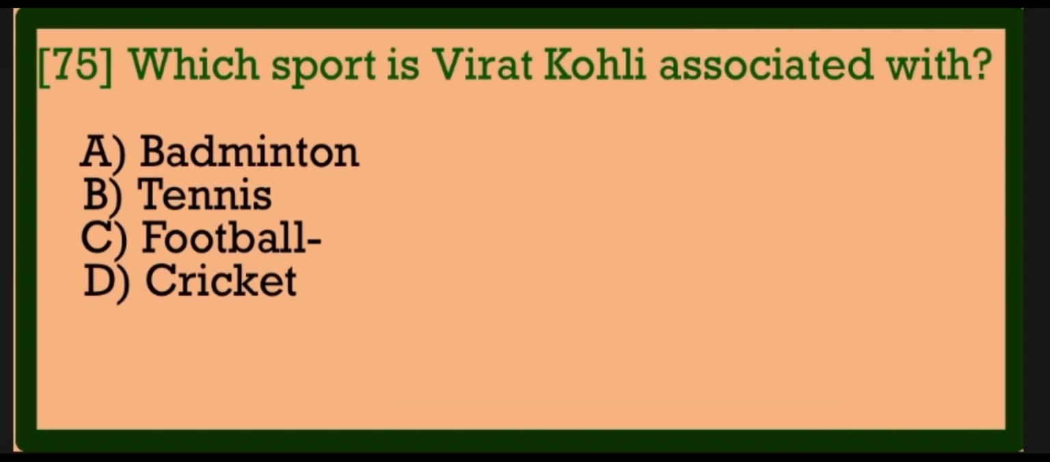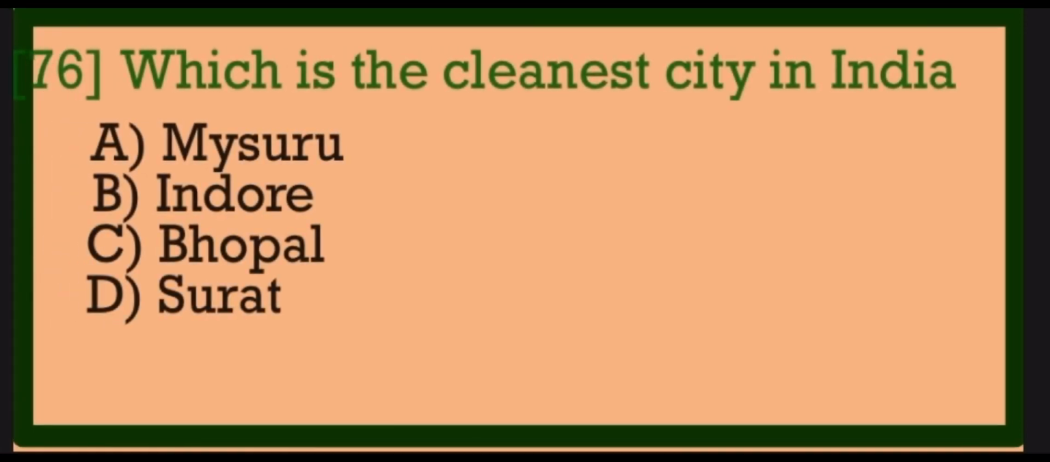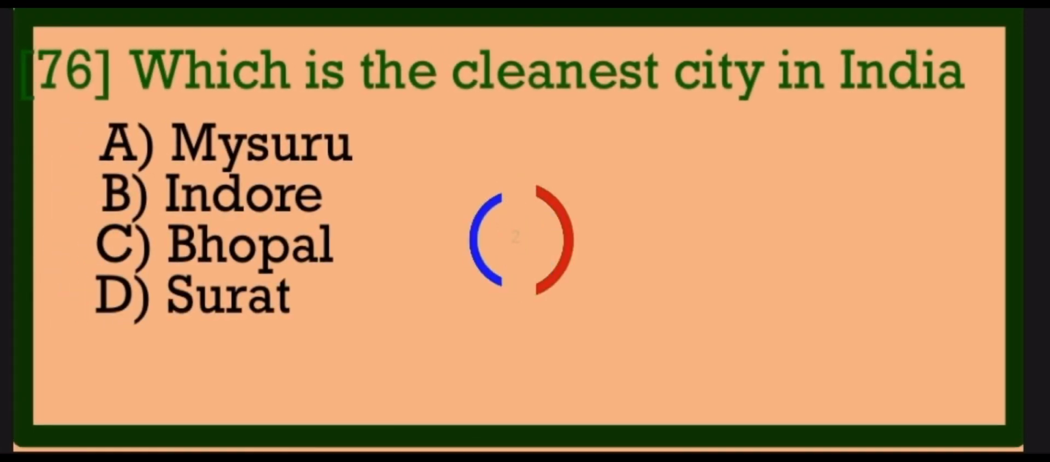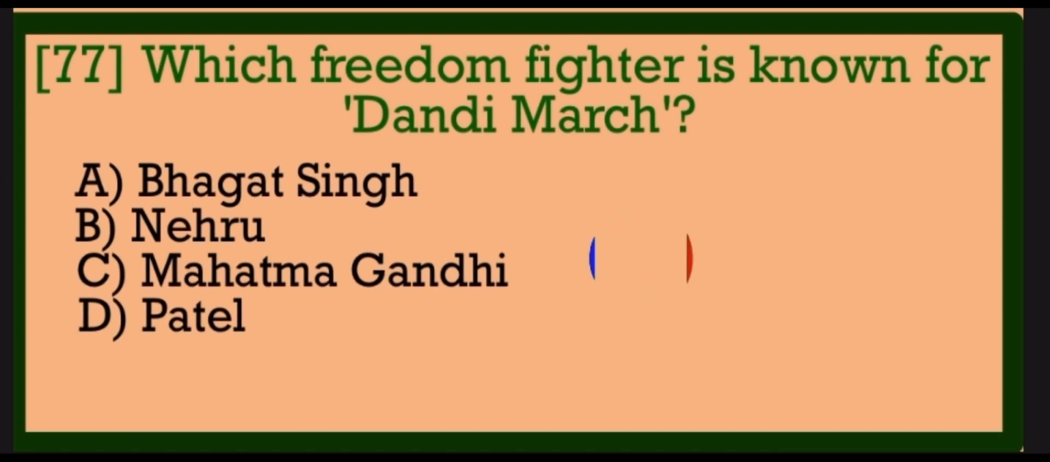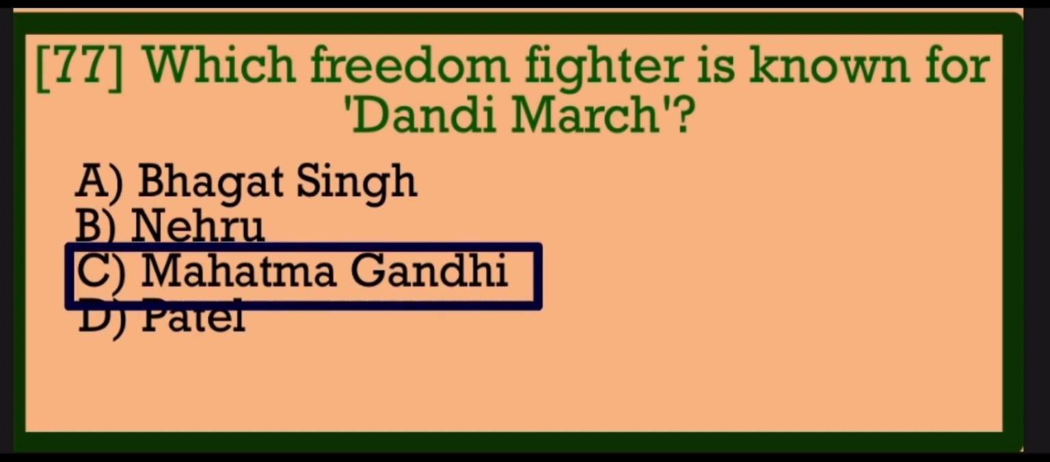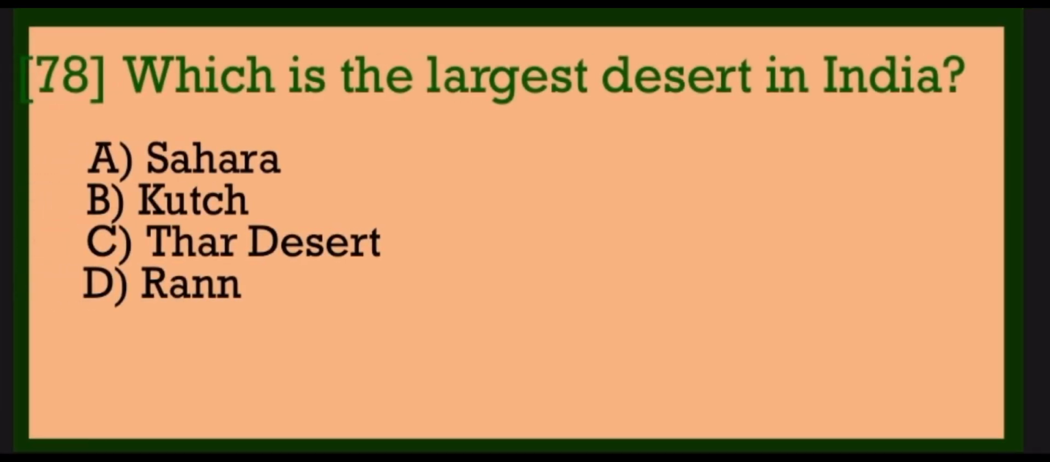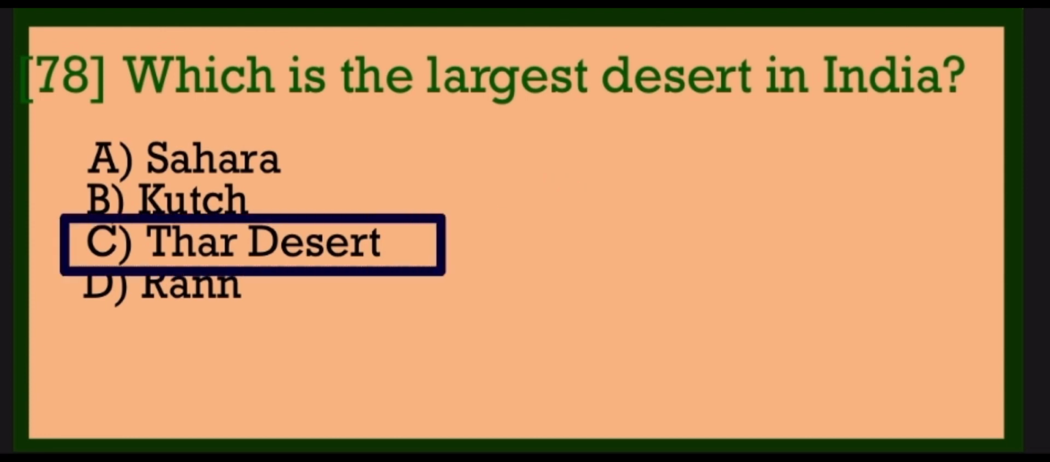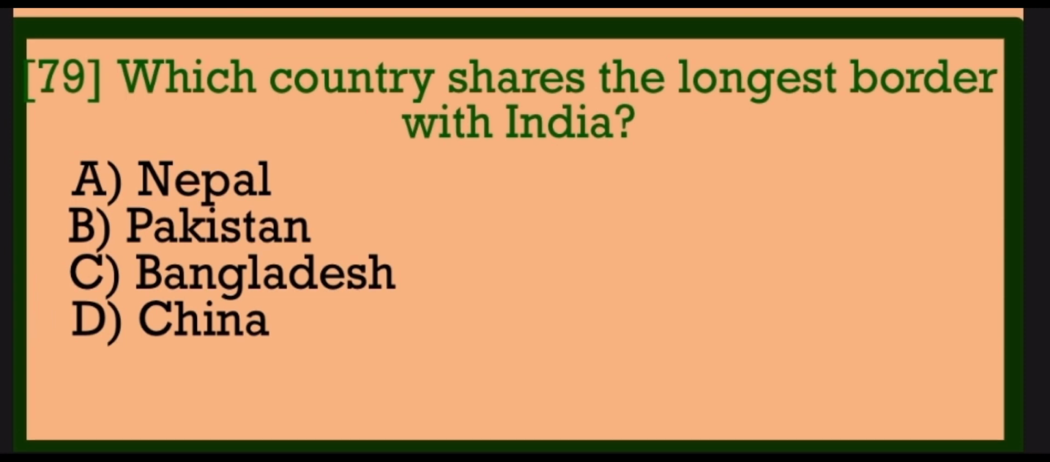Which sport is Virat Kohli associated with? Cricket. Which is the cleanest city in India? Indore. Which freedom fighter is known for Dandi March? Mahatma Gandhi. Which is the largest desert in India? Thar Desert. Which country shares the longest border with India?